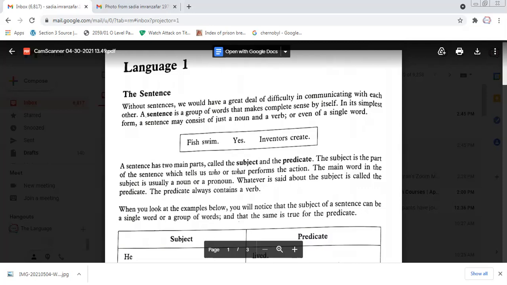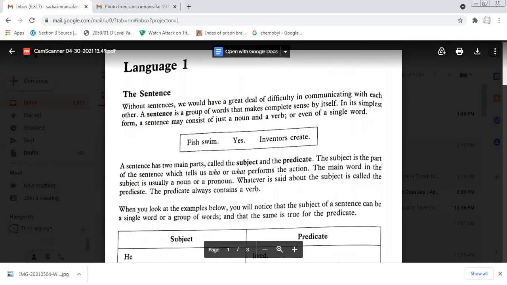That will be the subject, the rest of the sentence will be the predicate, and we have a sentence. If we can complete the sentence with verb, noun, and verb, that will complete the sentence and give it a meaning. And there are two parts of it, that I told you: subject and predicate.